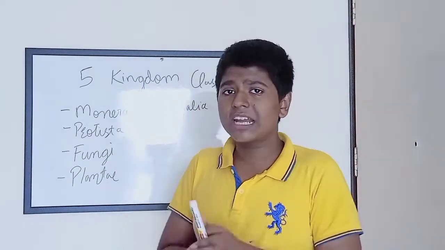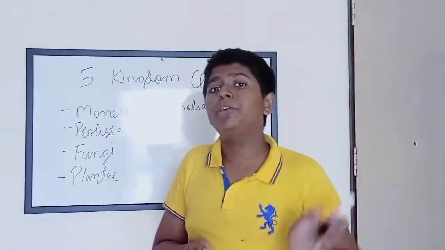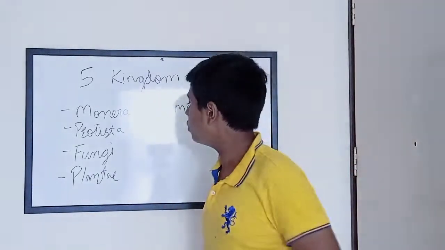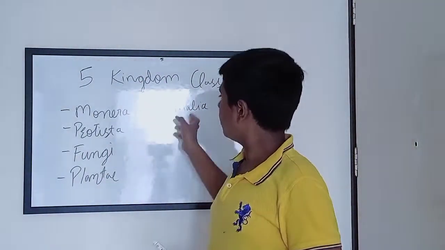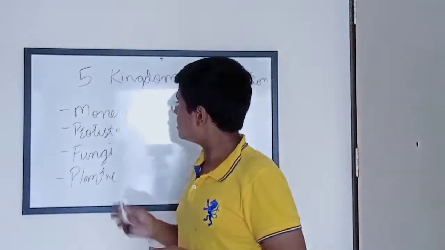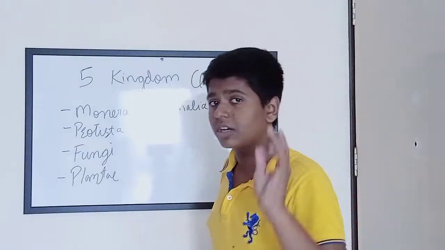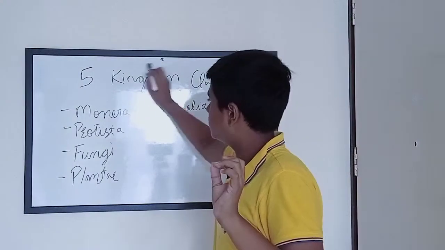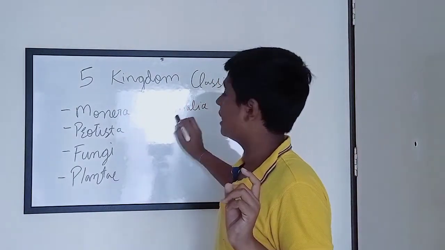And when you study in depth about them in the chapter of plants and animals separately, you will know that these plants also have many more differentiated categories. In fact, the kingdom of Animalia has 10 different categories further, and in that the vertebrates itself is divided into 5 more categories. Yes, so this is just the basic structure of kingdoms, which are Monera, Protista, Fungi, Plantae, and Animalia. So let's look at them one by one.